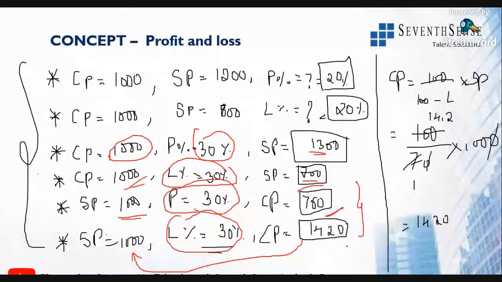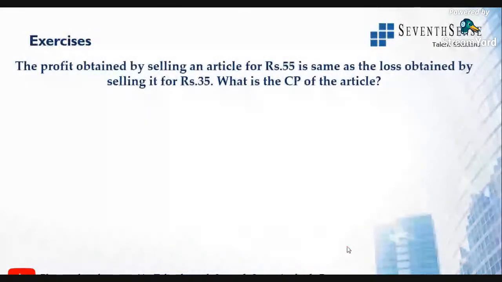All right. Now we'll just go on solving the problems. Then you can understand what it is. The profit obtained by selling an article for rupees 55 is same as the loss obtained by selling it for 35. What is the cost price of the article? Understand the question. I have just added a random question there. So just understand the question and approach.